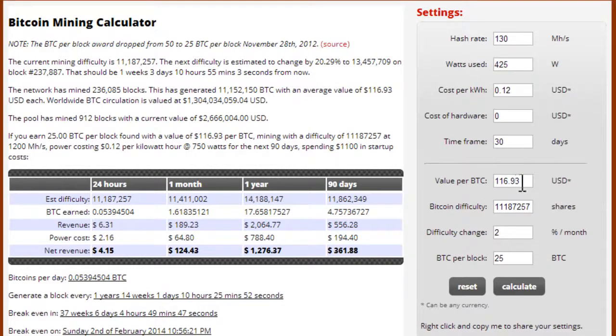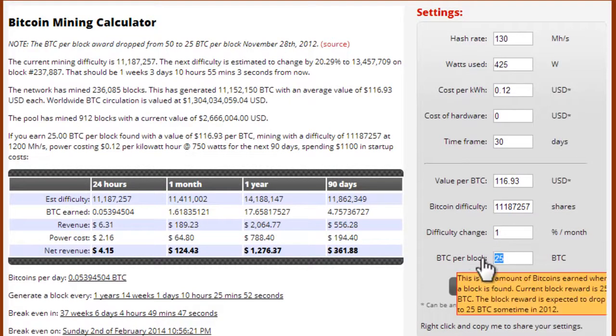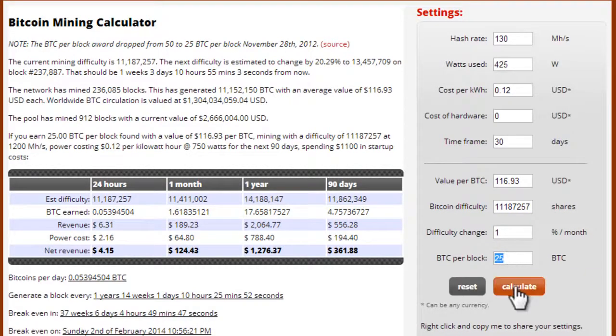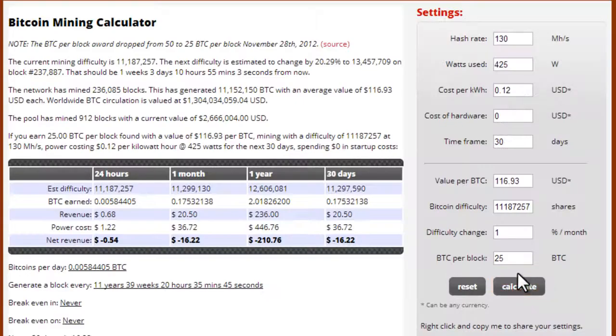Today, Bitcoin is worth $116. We'll keep the difficulty just whatever it says, because that'll change. And the difficulty percent per month, I'm actually just going to keep that at 1. And this is 25, which is correct. I'll just click on calculate and let's see how much I'll make.